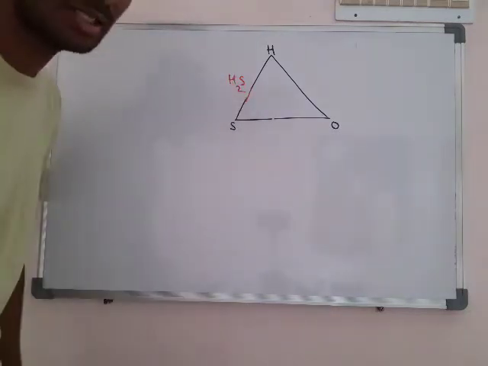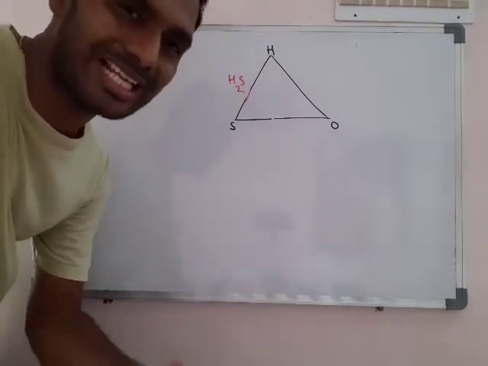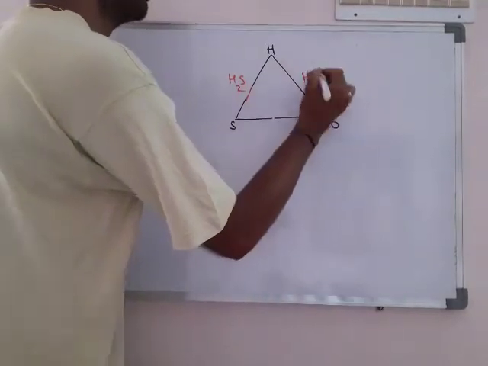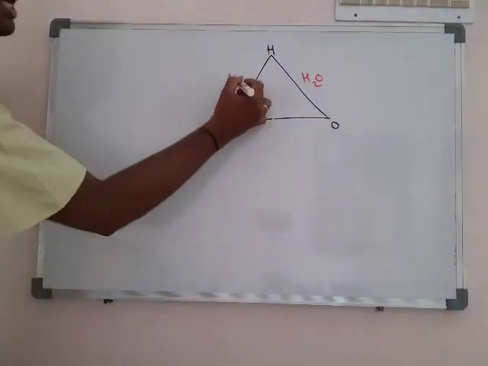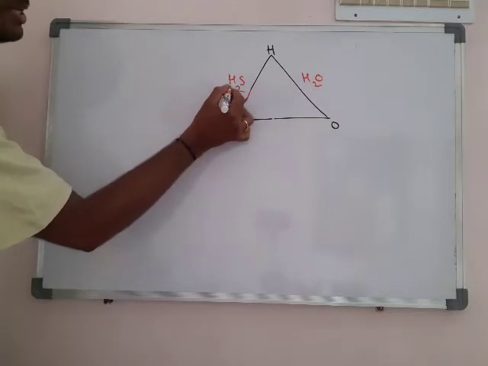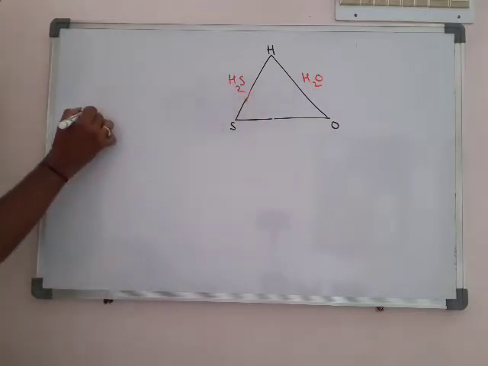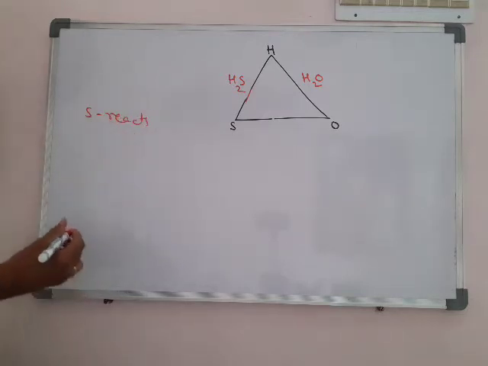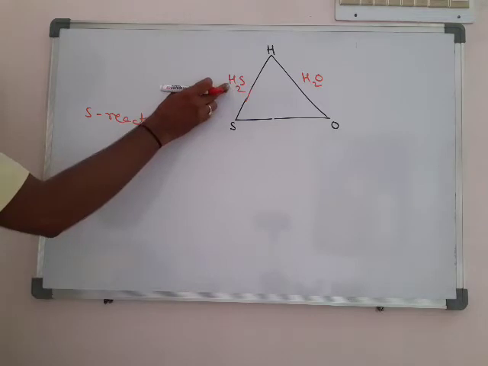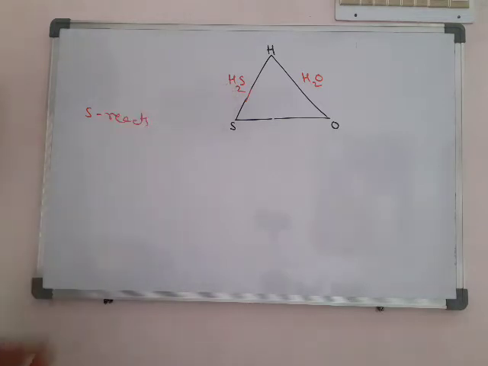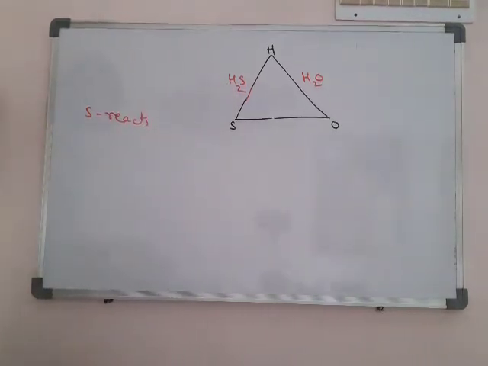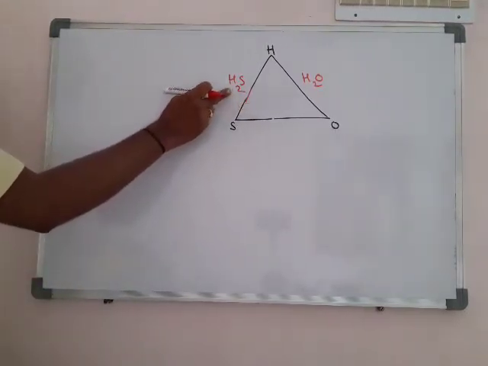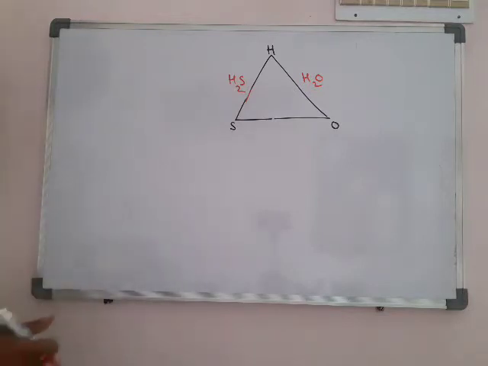What is special about this gas? Hydrogen sulfide has a rotten egg smell. And here, oxygen with hydrogen will form H2O. Sulfur combines with how many grams of hydrogen? Two hydrogens means 2 grams. One hydrogen is 1 gram, so 2 hydrogens is 2 grams, and we are discussing the total mass here.